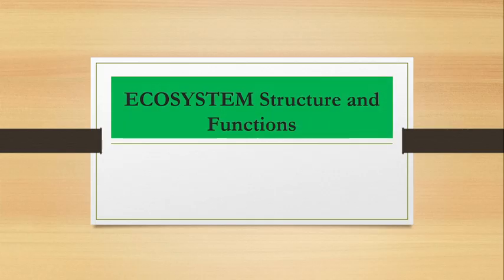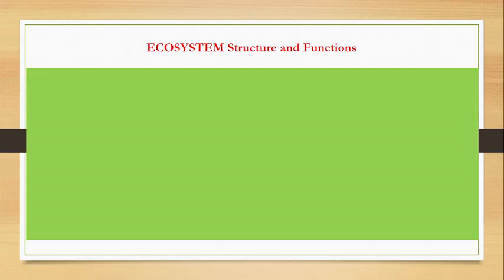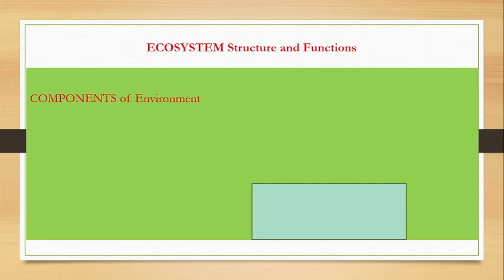In this particular case, the ecosystem is the interaction of living organisms with non-living components, forming a sustainable system for their survival of the fittest. In the case of the ecosystem, there are different types of ecosystems. But before going to the ecosystem, we have to understand the components of the environment.